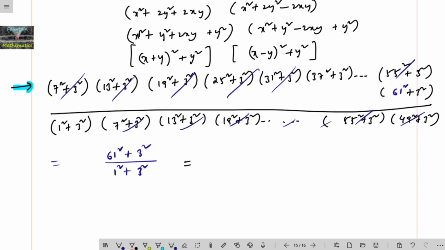This equals 61 square, that is 3721 plus 9, divided by 1 plus 9, 10. So this is 3730 divided by 10. The answer is 373.